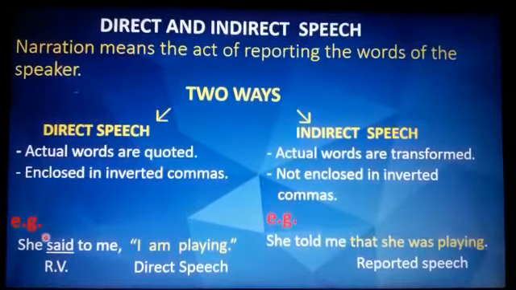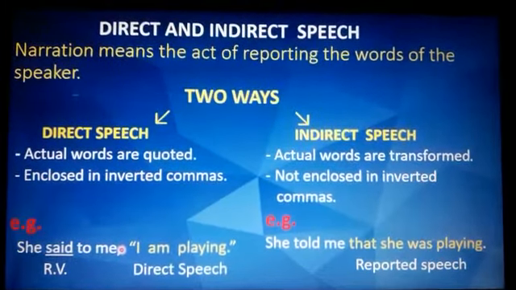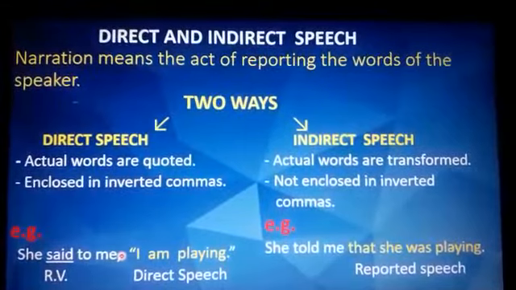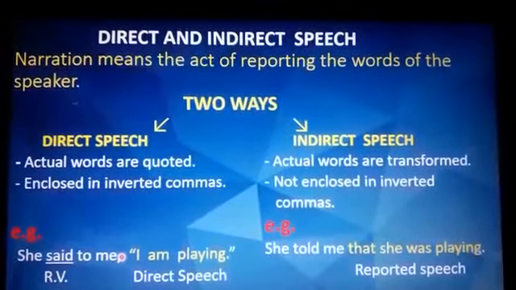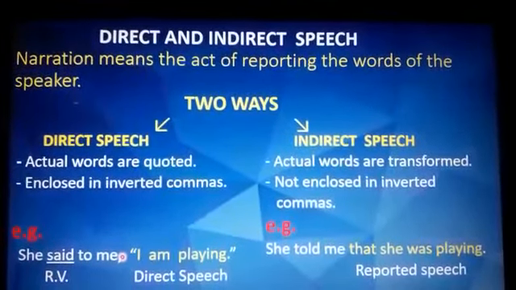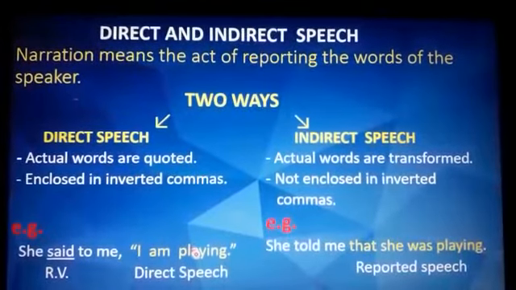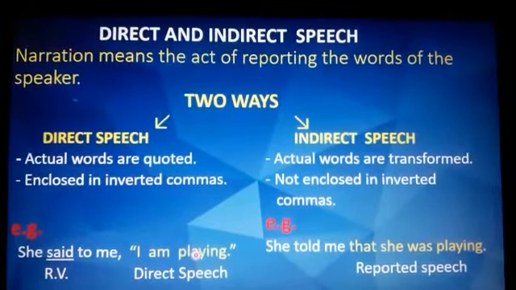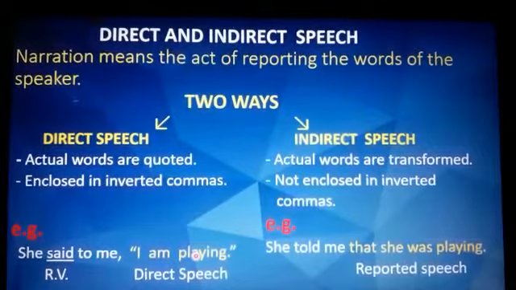I've given you an example. She said to me, "I am playing." Here you see, said is a reporting verb. She is the subject and me is the object. And "I am playing" is the present continuous. So am playing is the present continuous, and that is direct speech.